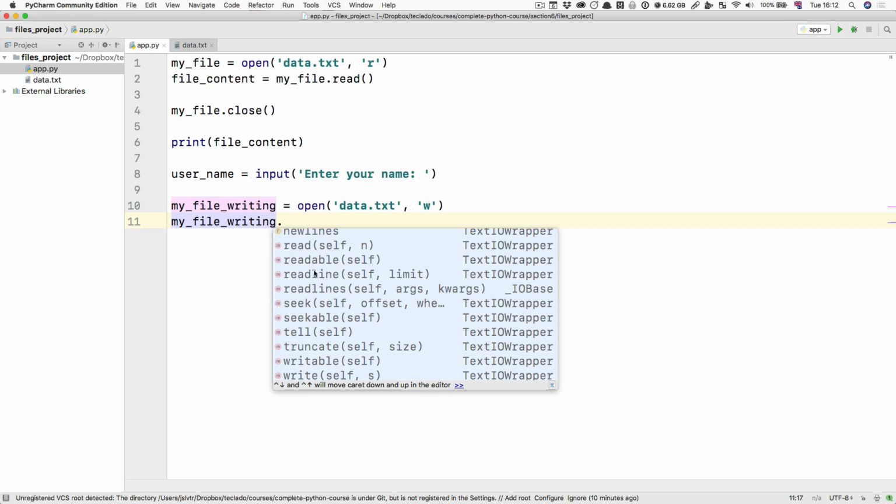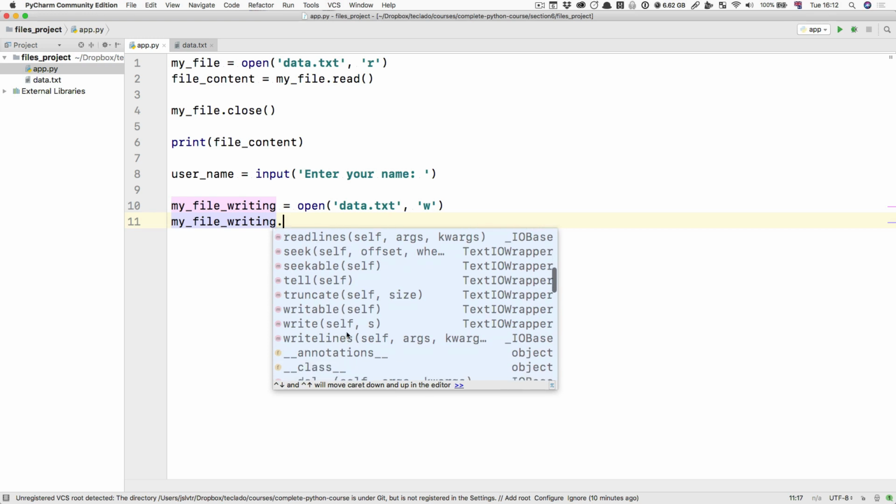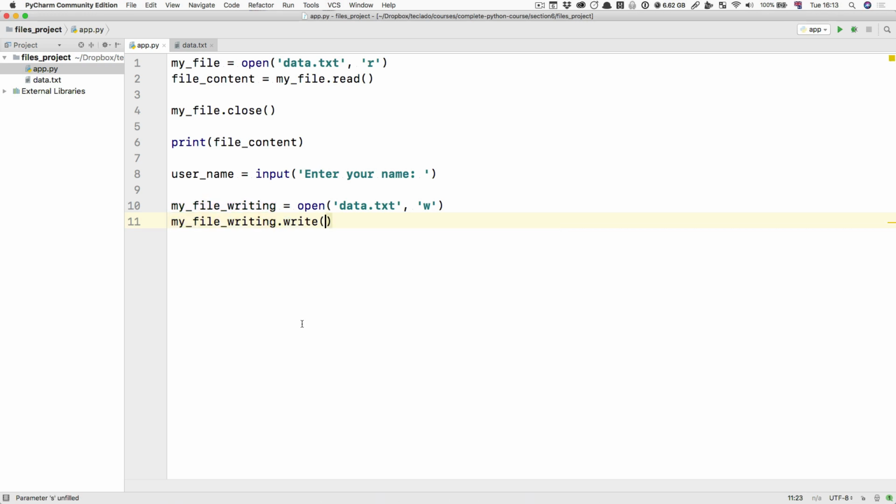The official Python documentation can be a bit dense, but it has a lot of information about how to use all these built-in functions like file wrappers, and also what these things mean. But of course, we're going to call the write method, and the write method takes in a string that we're going to write to the file. That's going to be the user's name.